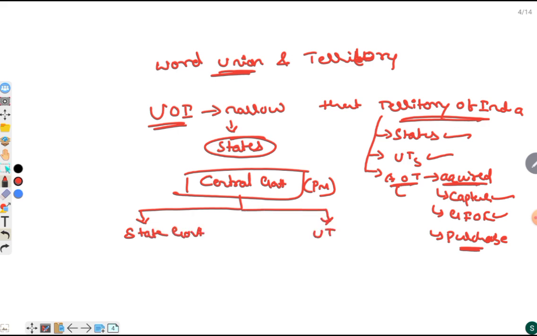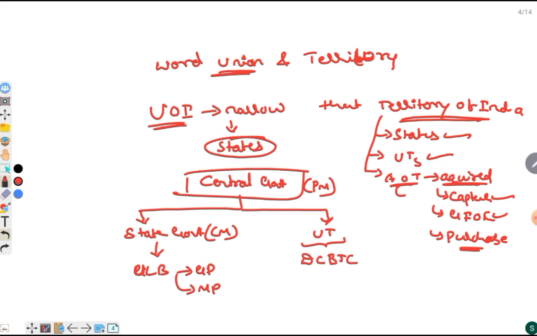Here the state government is headed by the CM, and below the state government there will be urban local bodies including Gram Panchayat and municipalities. And these union territories are directly controlled by the center.